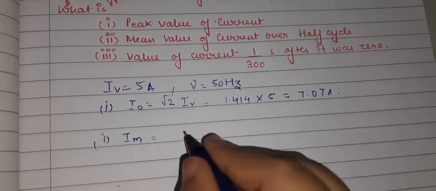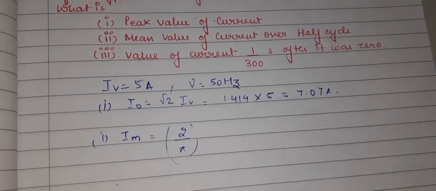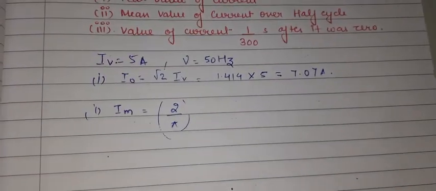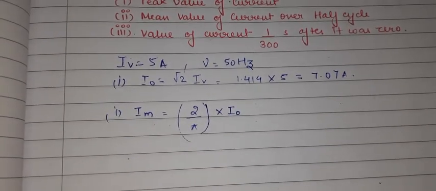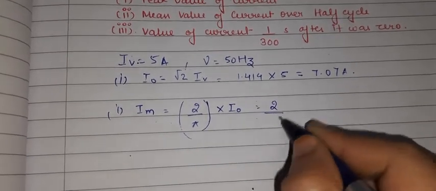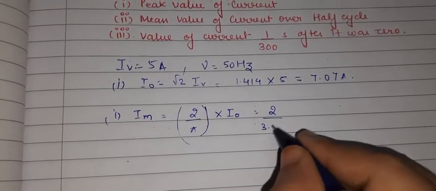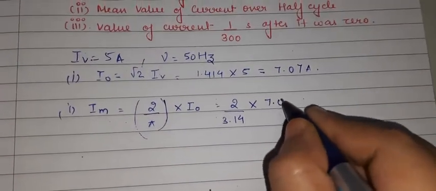So we know that over the half cycle we have to multiply the peak value of the current with 2 upon pi. The maximum value of the current which we got in this formula is 7.07. So you have to put the value of pi, that is 3.14, and multiply by the peak value. The peak value is 7.07. So I can write down here